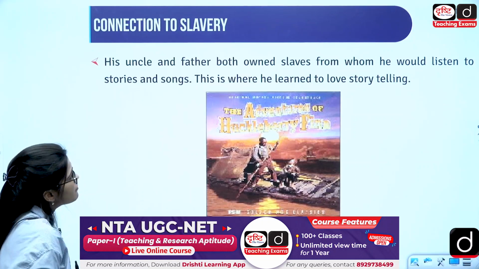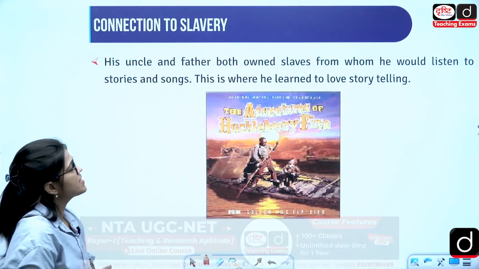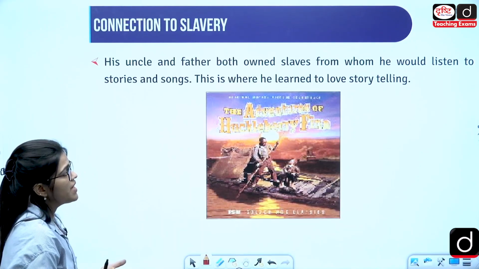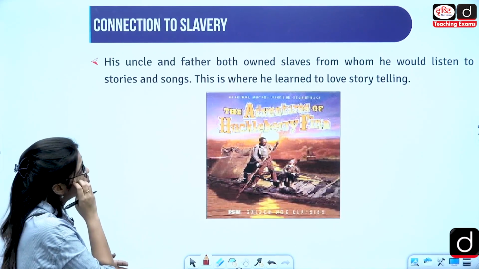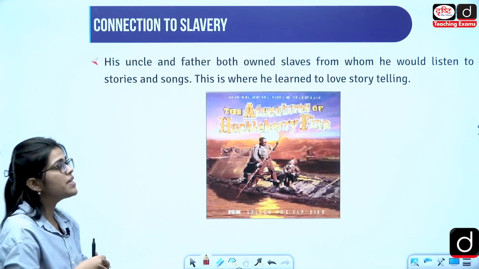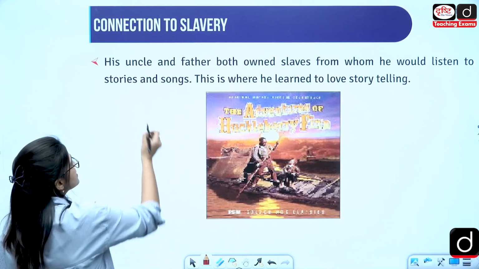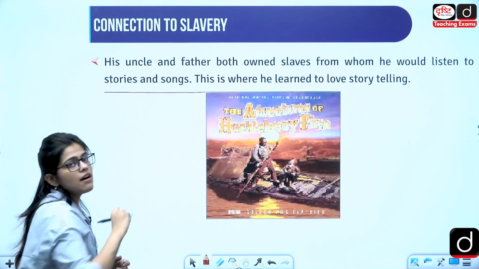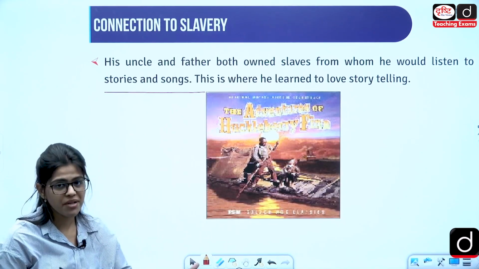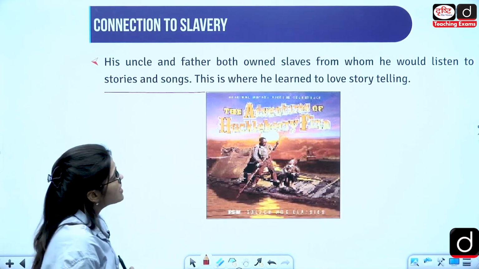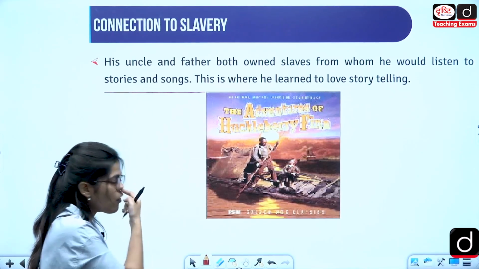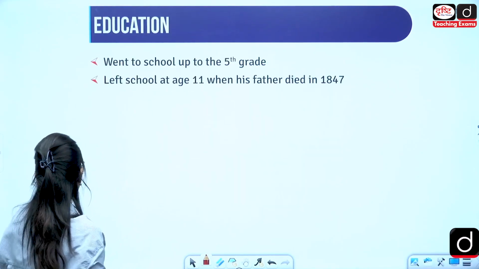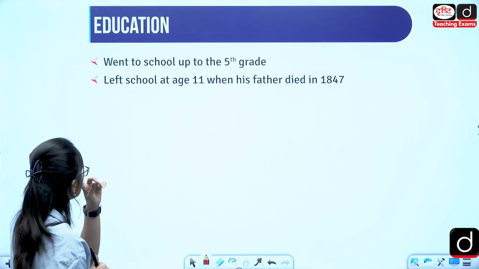His uncle and his father both owned a number of slaves, from whom he listened to a lot of stories and a lot of songs of these people who were African Americans. This was where he learned to tell stories, and this was called the art of telling stories. So he had a profound love for telling stories.